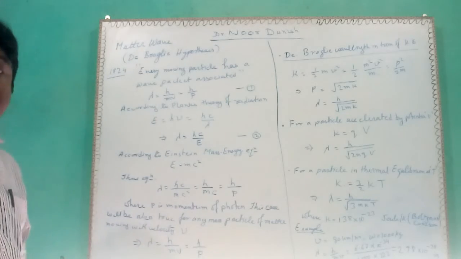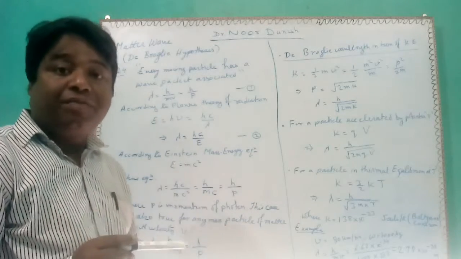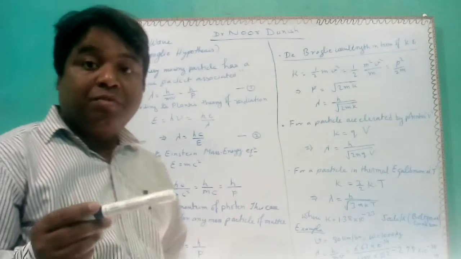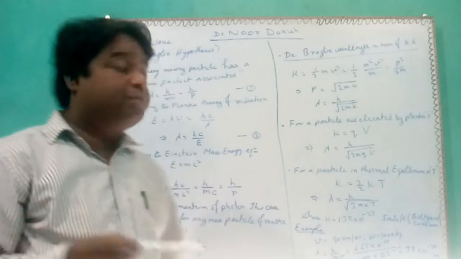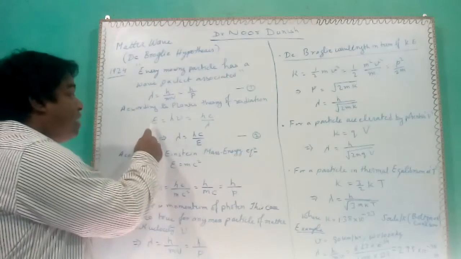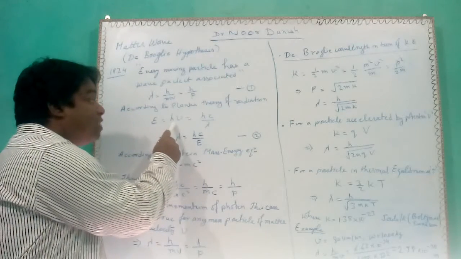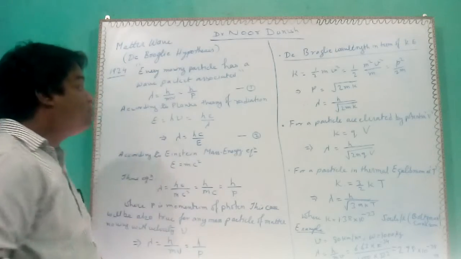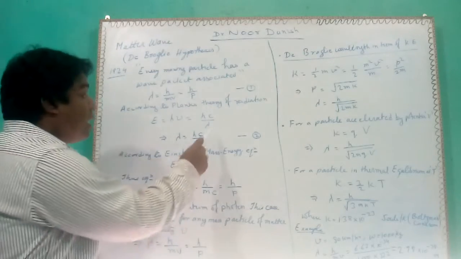Now, according to Planck's hypothesis, which you studied at the beginning of quantum phenomena, E is equal to h nu, energy is associated with the wave frequency, and that will be given by hc upon lambda.